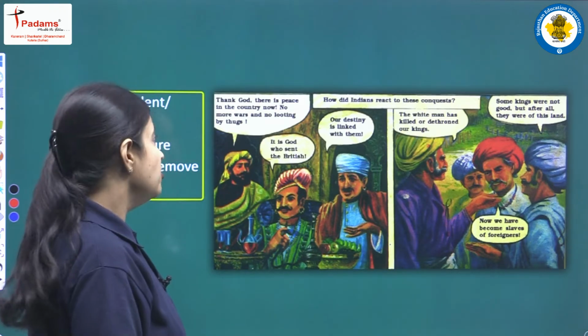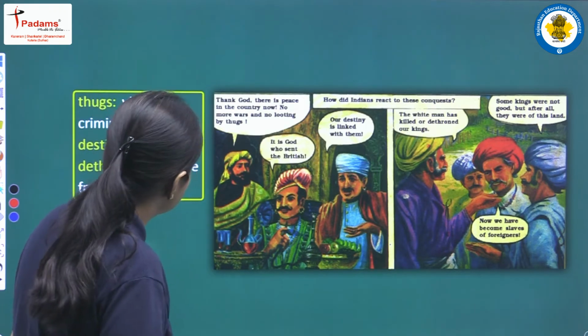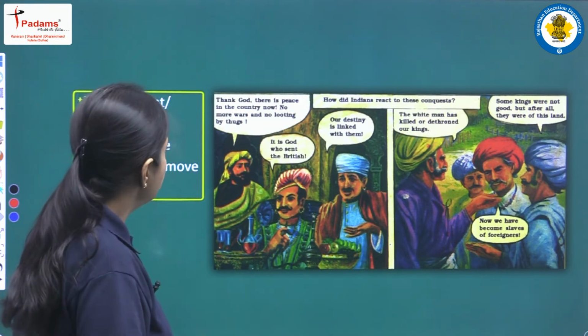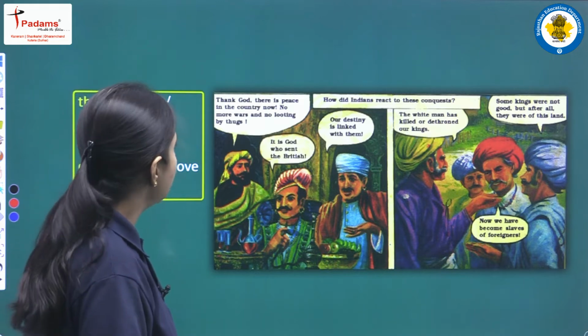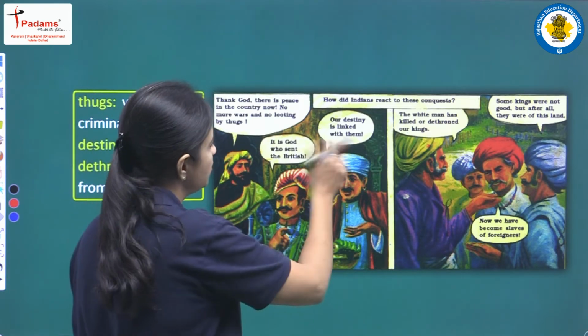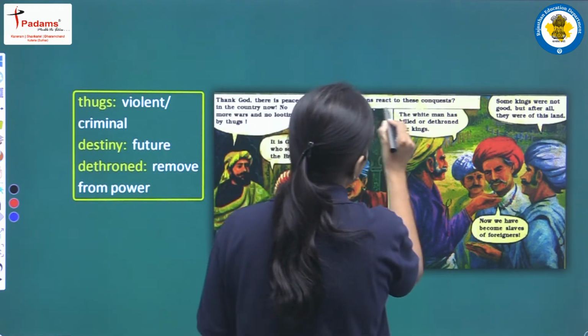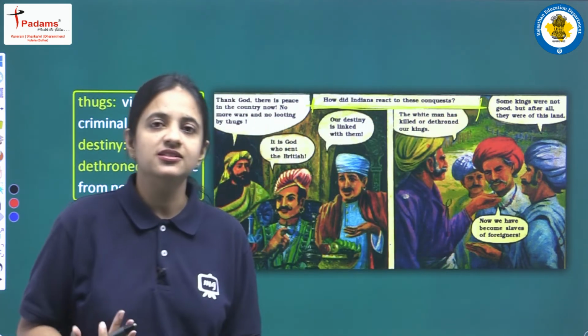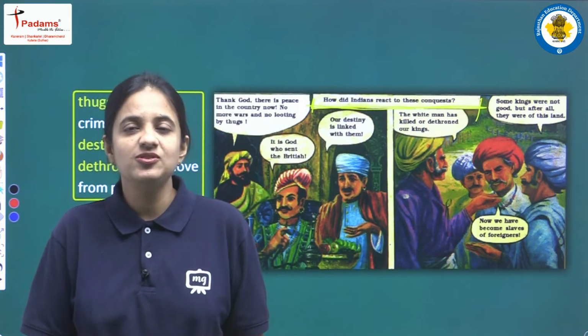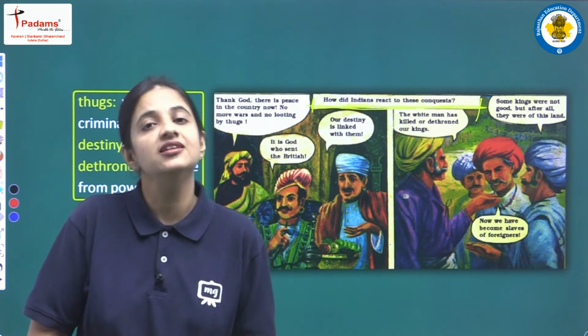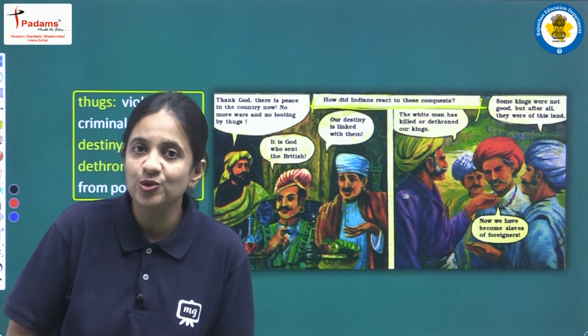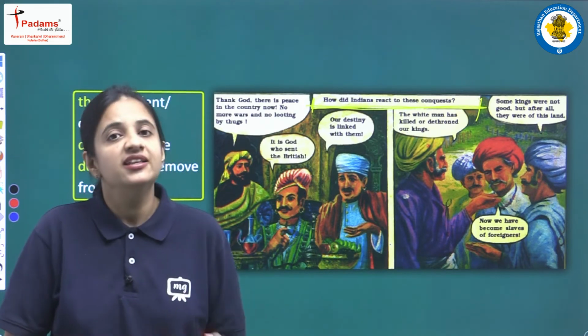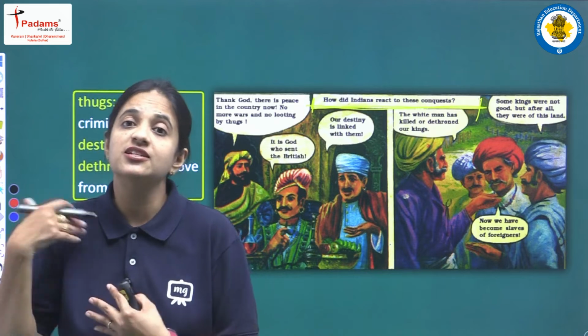Next, thank God there is peace in the country now. No more wars and no looting by thugs. So in this picture we can see how Indians reacted to these conquests. In the previous pictures we have seen the reaction of rulers, how the Indian princes behaved about the presence of Britishers.